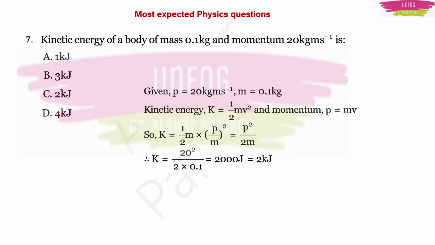Using these 2 formulae, you can now find the value of kinetic energy. I am giving you a clue and I am giving you the answer here also. Take it as an assignment. Try to solve by yourself and let me know in the comment section whether you are getting the correct answer, which is 2 kilojoule. You should get 2000 joule, or if you want you can convert it into kilojoule by writing it as 2 kilojoule.